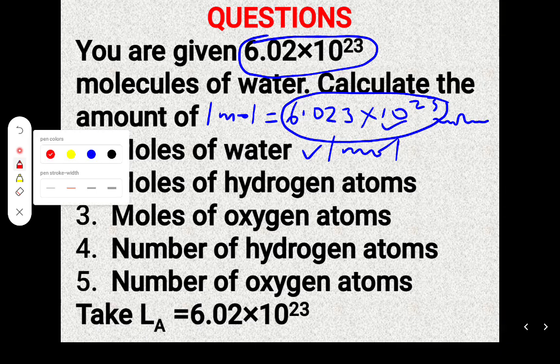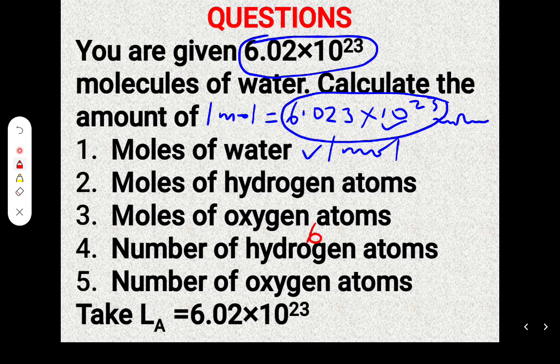So in this case, the number of oxygen atoms is still going to be 6.023 times 10 to the power 23 oxygen atoms. So that's basically what you were supposed to have done.